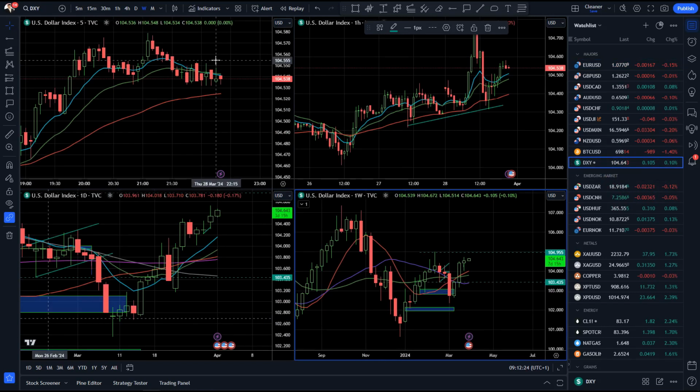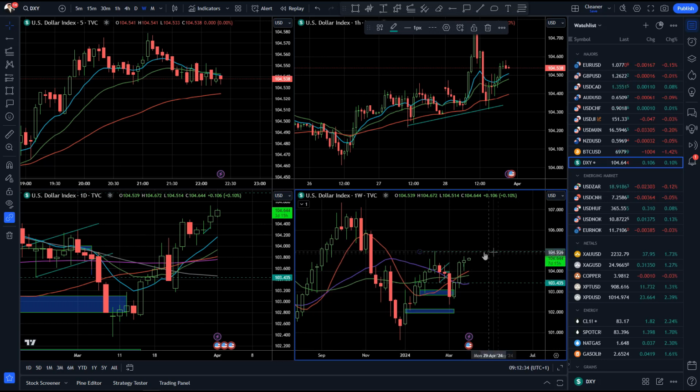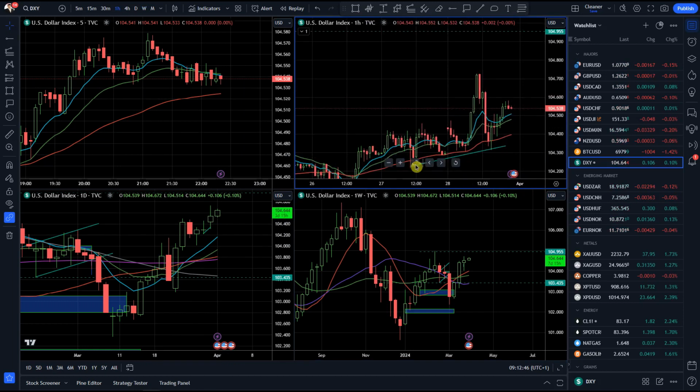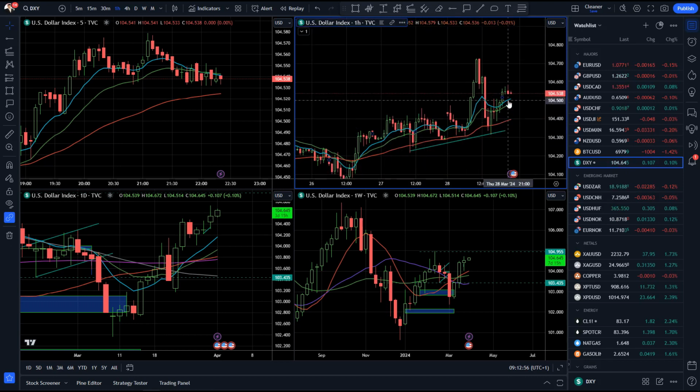And euro dollar weakness basically is, we have a dollar index chart here, so this is an inverted chart, pretty much, if we compare with the euro dollar. And here we can see there is a potential for the retest on the 104.95, let's say around 105 mark. The daily we had a breakout of the multi-day consolidation on the dollar index, and so far hourly time frame is building higher lows. We had one initiation yesterday and there was a sharp reversal, but then still market is building higher lows, which is constructive for the further growth on dollar index.